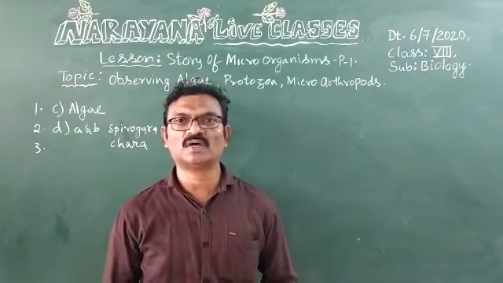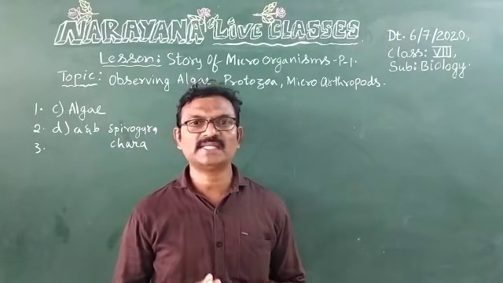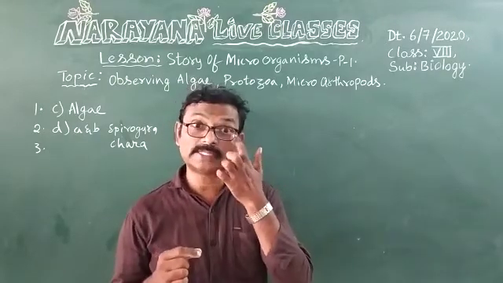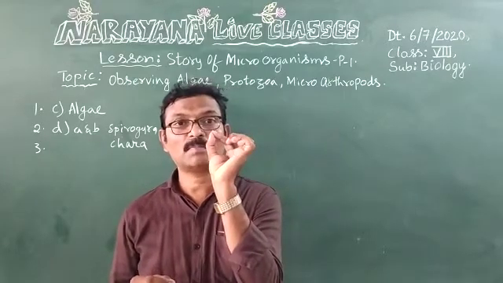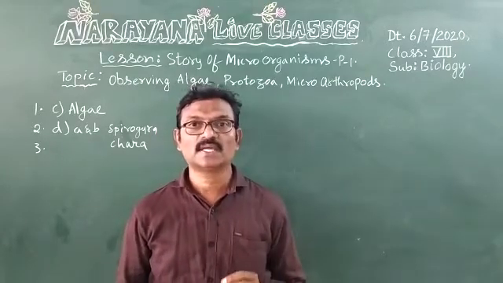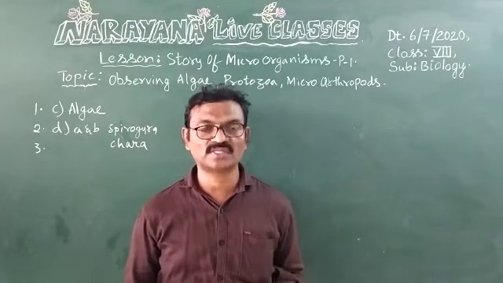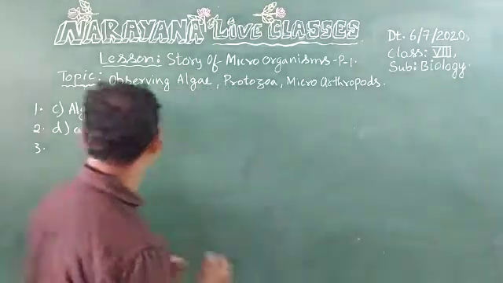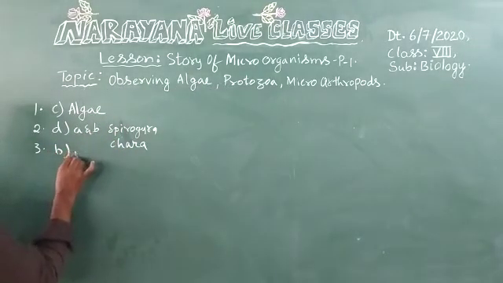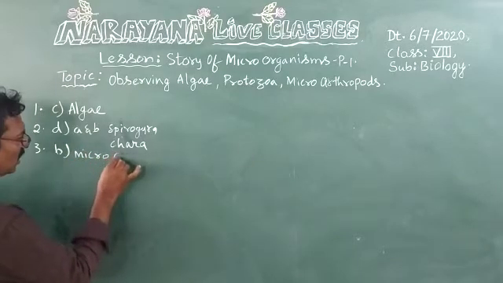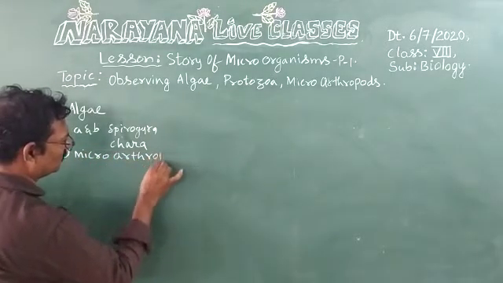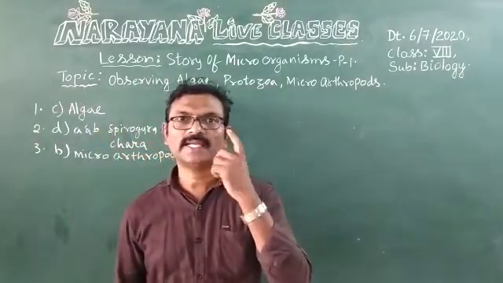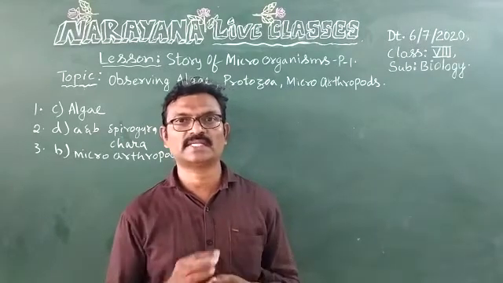Now third question. Dash are to be found on our skin, eyelids, beddings, rugs, etc. On the skin we can see them. Eyelids, sometimes some small bubbles can be seen here, and the beddings and also on rugs can be seen. What are those? Microarthropods. Option B is microarthropods. Microarthropods can be seen on the skin, eyelids, rugs, beds, etc.